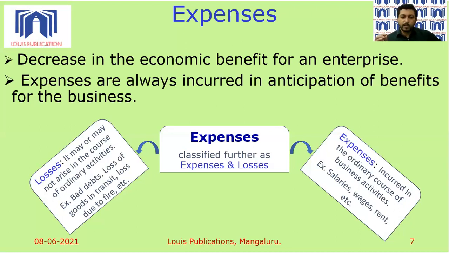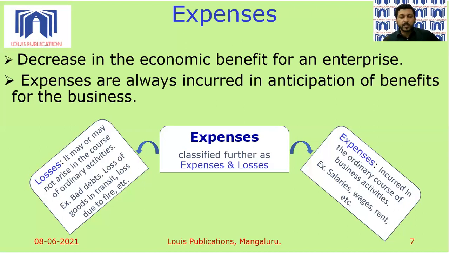So bad debts is one. Next, suppose we have loss of goods in transit, the vehicle which is getting the raw material or say delivering the finished product, say from our factory to the buyer's place. Such a vehicle meets with an accident. Or if there is a kind of pilferage, which would mean leakage, especially in case of liquid goods. Or if there is damage while in transportation. So such damages, such pilferages are considered as losses in the business.